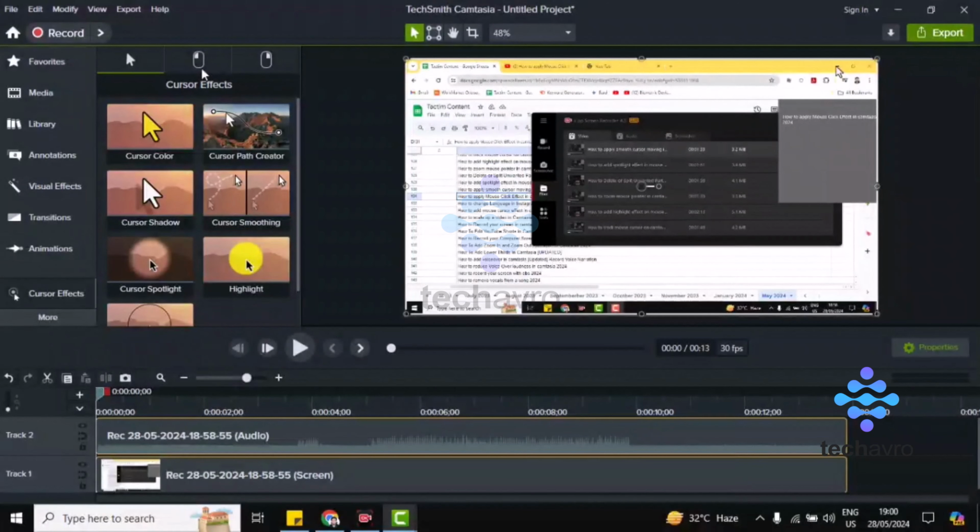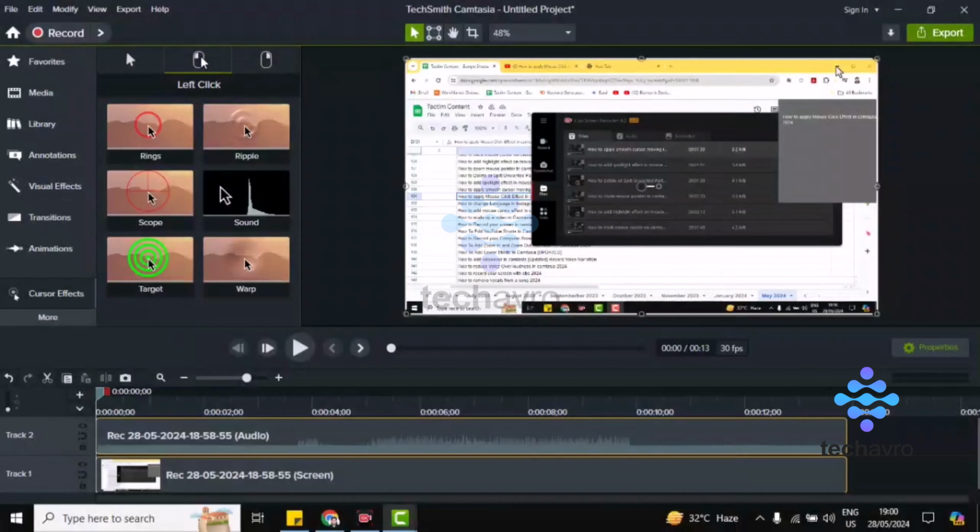If you want to effect the right cursor, click on this, and if you want to use the left cursor, then click on this. Sorry, this one is right and this one is left. I'm choosing the left one, so I will just choose this one.